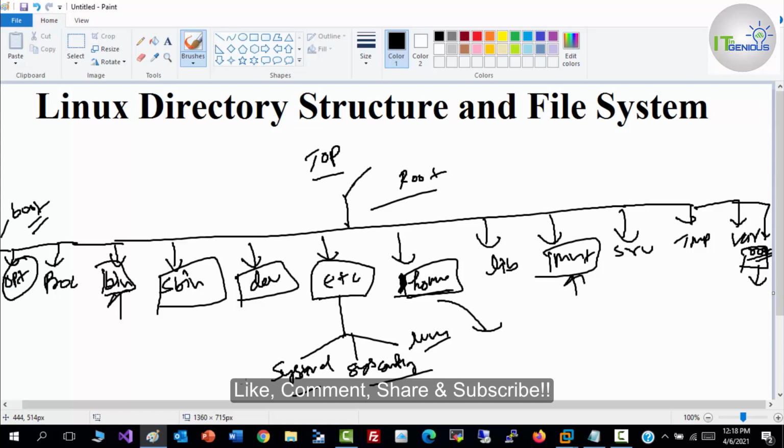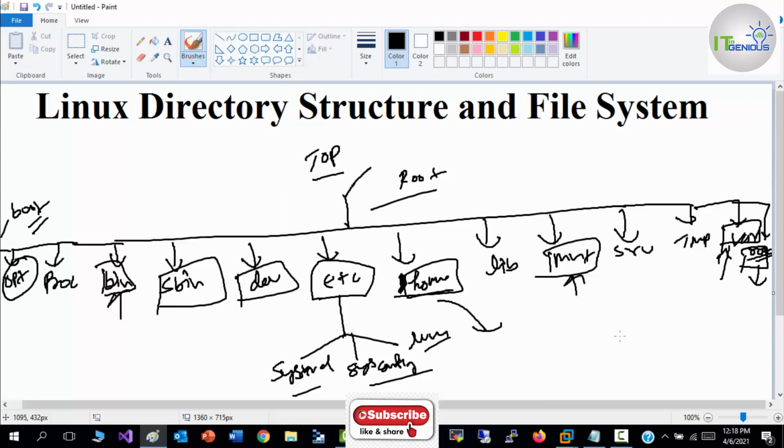Then slash var. Under slash var, you will get logs, and it stores logs, status, and other variable data files. For additional software installed, which is stored in slash opt, the logs will be stored in slash var slash opt. Similarly, system log files will be stored in slash var slash log. There are subdirectories created under var, and you will get log files there.